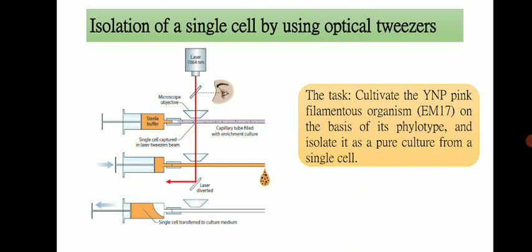Isolation means that some scientists attempted to cultivate the Yellowstone National Park pink filamentous organism, EM17, on the basis of its phylotype, and they tried to isolate it as a pure culture from a single cell. First they isolated a single cell and tried to grow that cell multiple times to obtain colonies. This study was carried out in 1994.